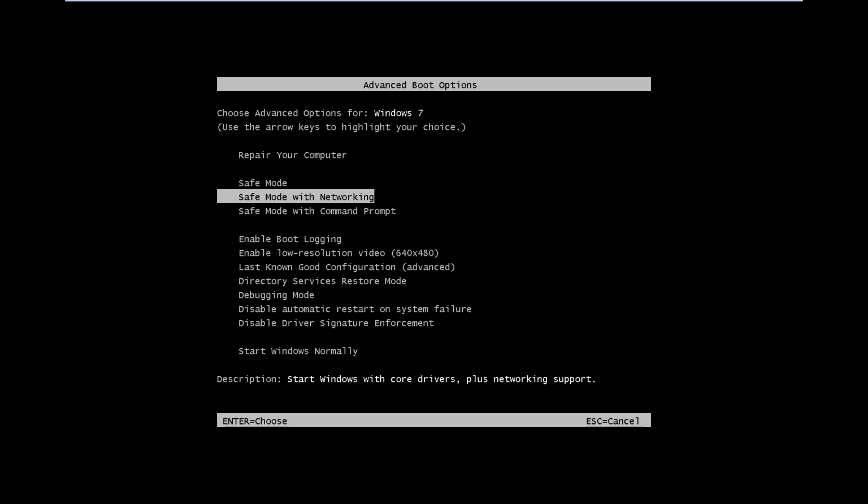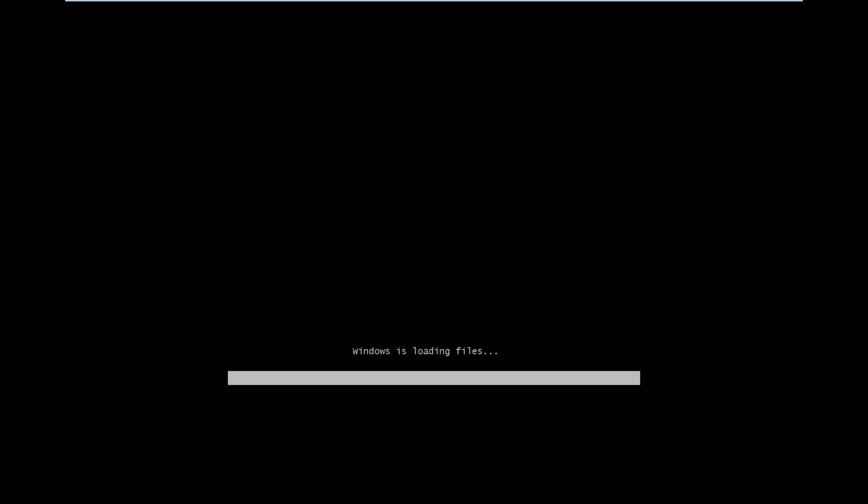We're going to try booting into safe mode. However, on pretty much the second file it tries to load, it just loops back into the system restore boot up. So pretty much at this point you're going to need to reinstall Windows. I mean, everything's been overwritten. You could probably salvage your data. I don't believe it touches most of the files on the machine other than the stuff in the Windows directory.